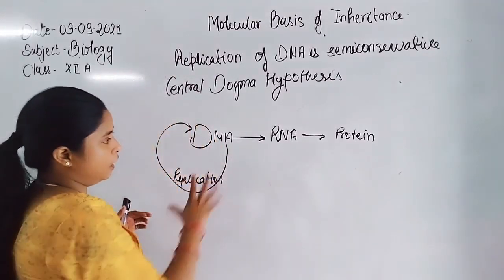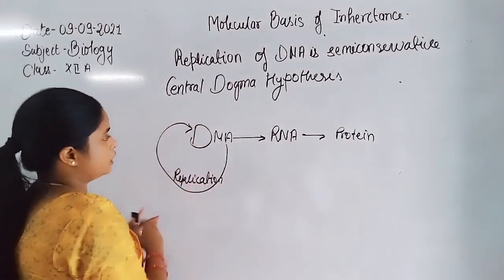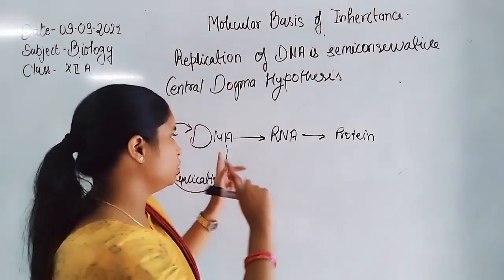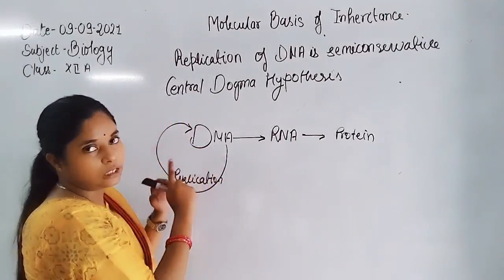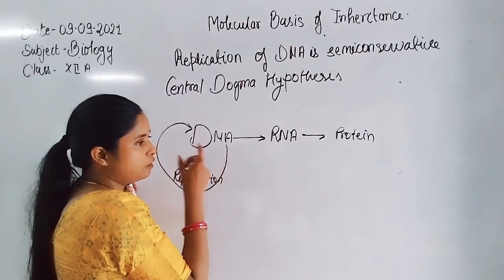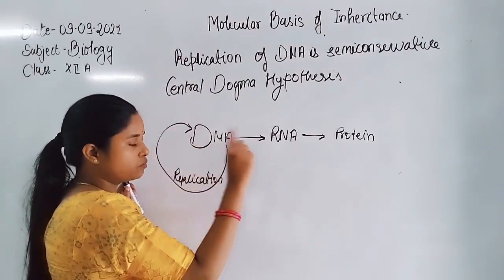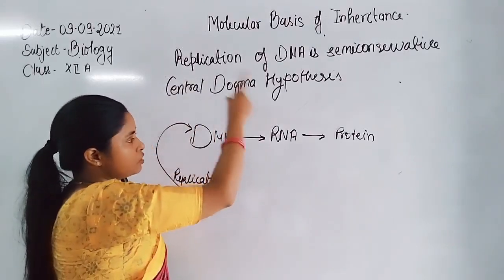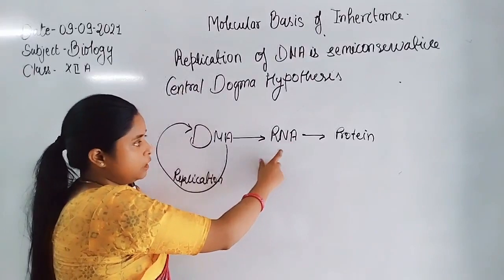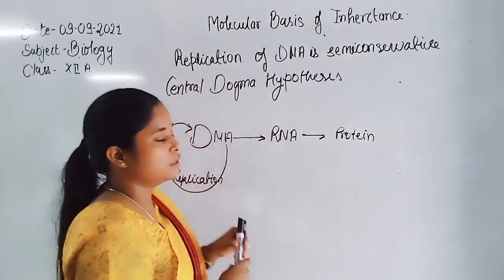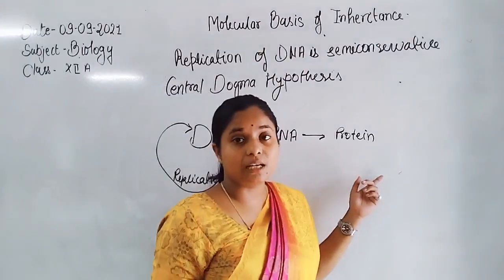So how does this occur during the replication process? The genes for growth hormone present on the DNA are copied onto mRNA, and that mRNA is transferred into the cytoplasm where protein synthesis takes place.